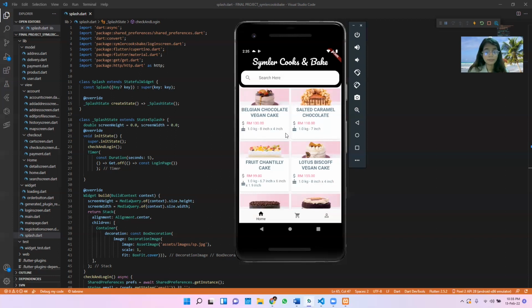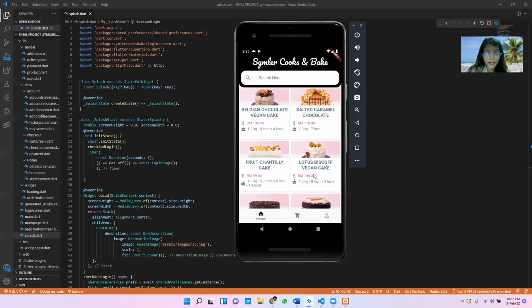Before I proceed, let me explain what's on this page. You can see cake pictures, of course, and also the title, the cake name, for example Belgian chocolate vegan cake. This name is stored with each letter capitalized in our database, but here we use the toUpperCase feature to make every title uppercase.